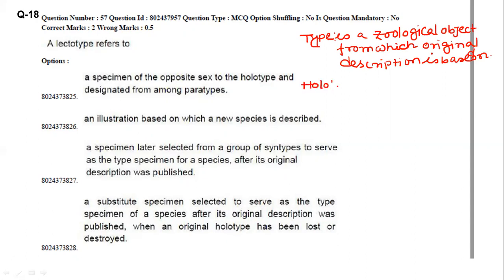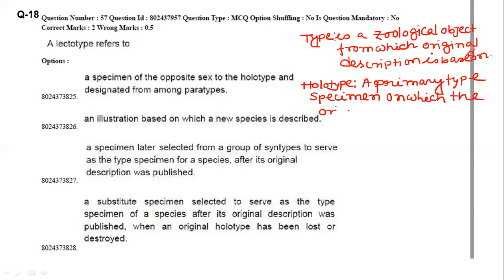The holotype is the primary type specimen on which the original description is based, right?